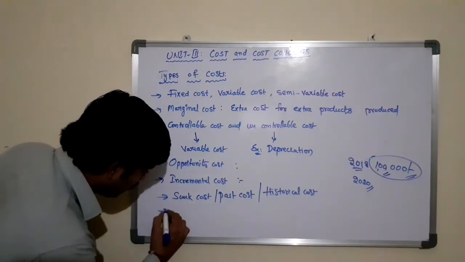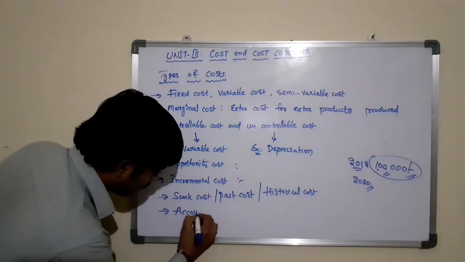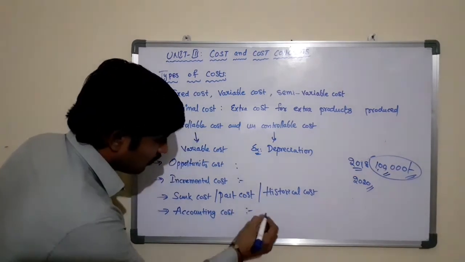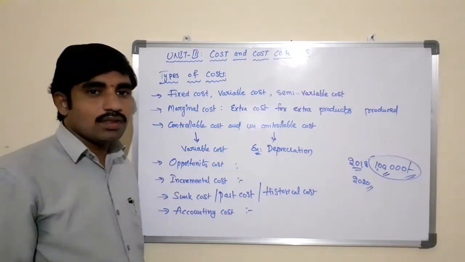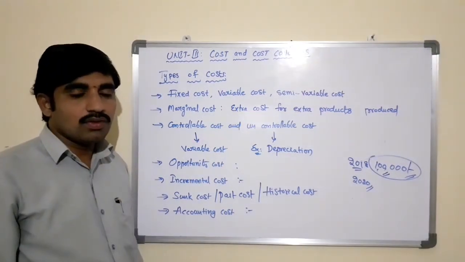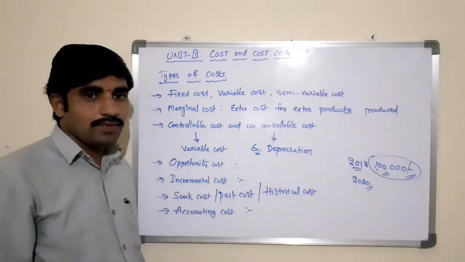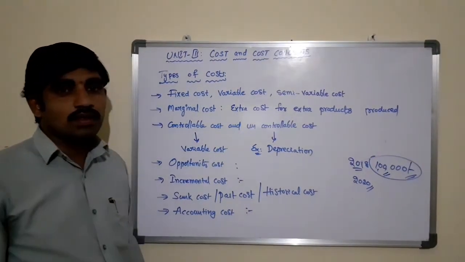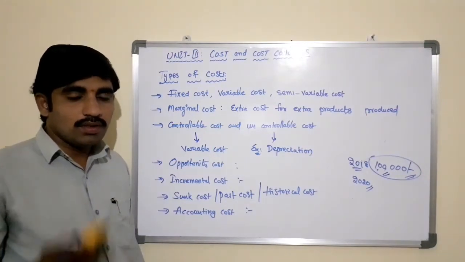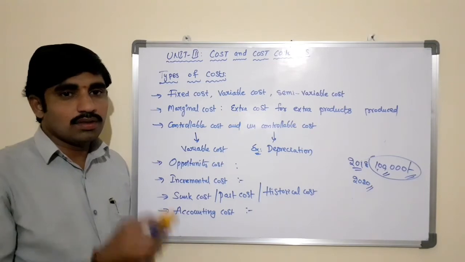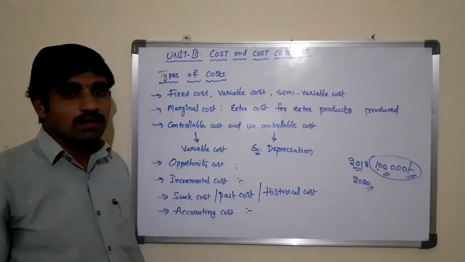Next, accounting cost. Accounting cost refers to the cost which is recorded by the accountant. If the accountant identifies the expenditure and records it in the books of accounts, it is known as an accounting cost. Simply, the cost which is recorded in the books of accounts is known as accounting cost.